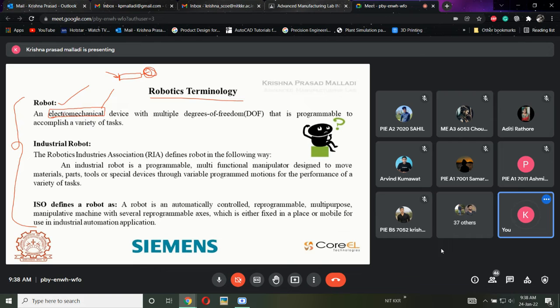Then what is electro? Electromechanical is a combination of mechanical plus electrical plus electronics. Now, what is the role of electronics in the motor? Considering the same motor application, in a DC motor there is no electronics involved in it. So we call it an electric mechanical device. But electromechanical devices, by definition, have mechanical components, electrical components, and electronic components also involved.